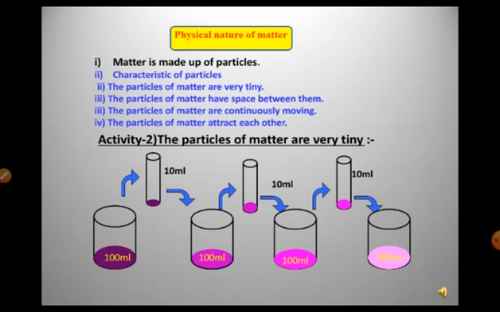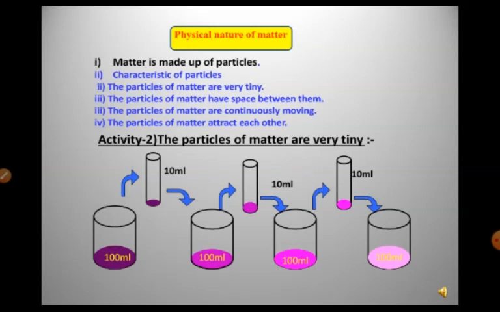Now as soon as you add 10 ml of colored water to it, what you will see in the second beaker, children, is that the water is 100 ml. Adding 10 ml to that 90 ml means it will become 100 ml, and this 100 ml of water will get color. Like that you have to take into the third beaker.